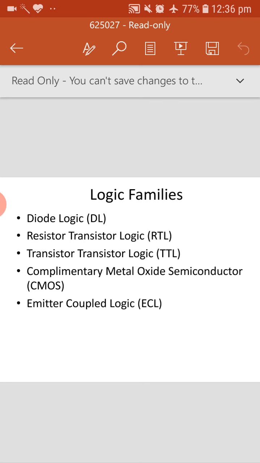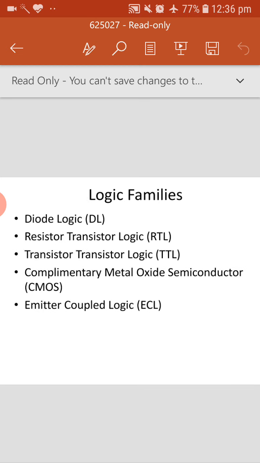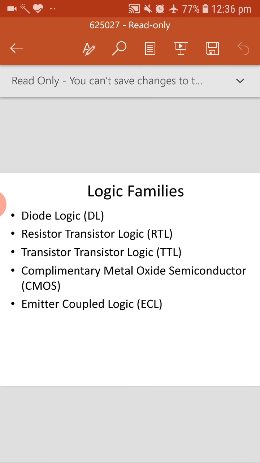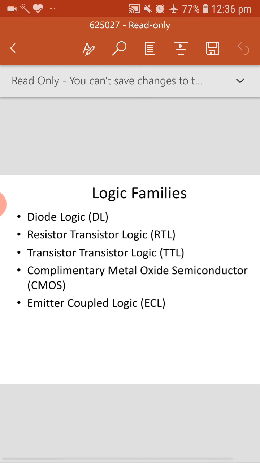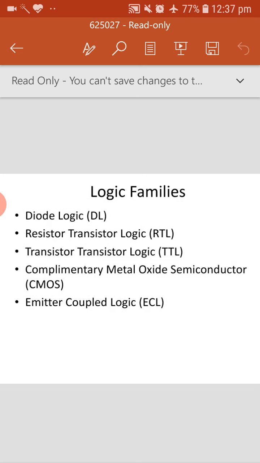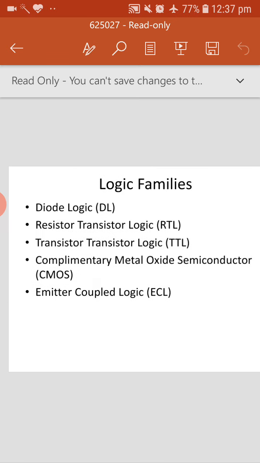So besides these there are other logic families. What do you mean by logic families? Whatever circuit is integrated in the IC, what technology it is made of. Okay, what is the circuit implemented for that gate. Initially the diode logic was there. After that, resistor transistor logic, transistor, then complementary metal oxide semiconductor, then emitter coupled logic. So these are the different logic families they have used while designing the ICs.